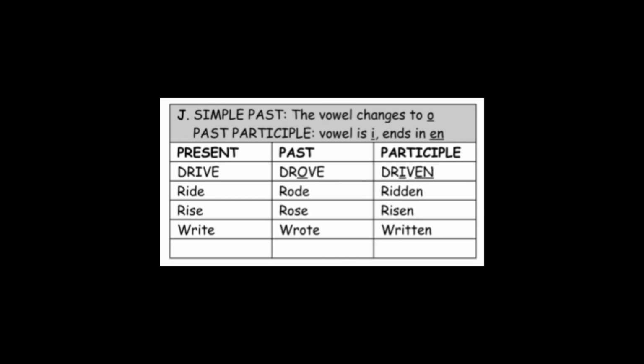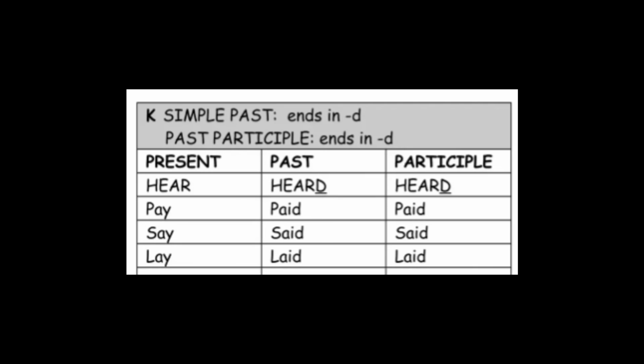Simple past, the vowel changes to o. Past participle, the vowel is i and ends in n. For example, drove, driven, rode, ridden, rose, risen, wrote, written. Simple past ends in d. Past participle ends in d as well. For example, heard, heard, paid, paid, said, said, laid, laid.